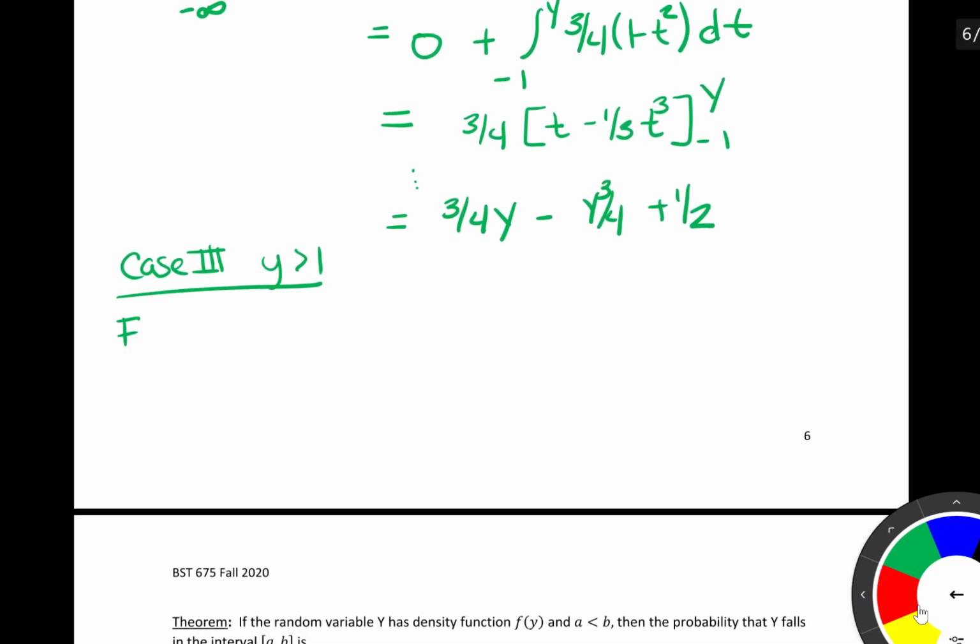So again, our CDF is going to be equal to the following. We're going to break this down into the 3 different cases.